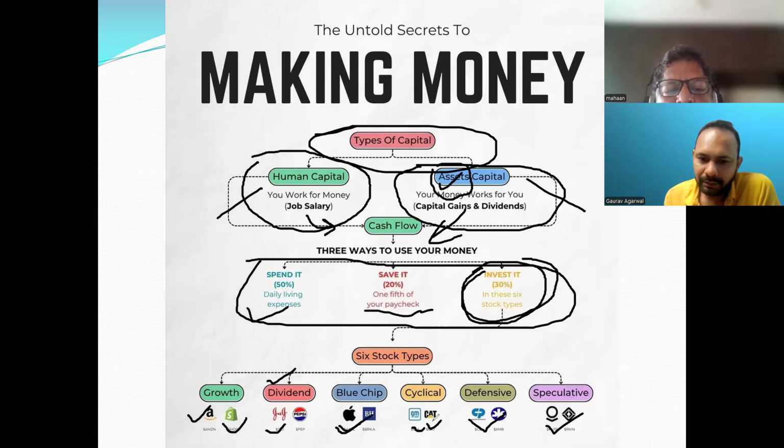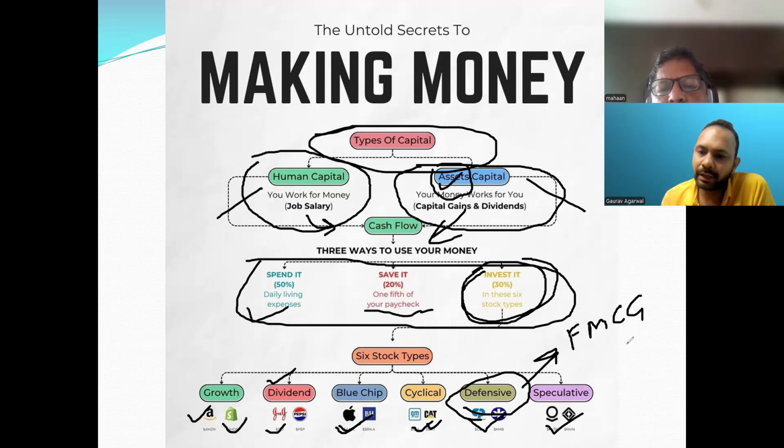So we have blue chip companies and cyclic companies, right? They have a certain cycle: for three months they will earn profit, and for the remaining three months they may not earn profit because of the market and all. These are called cyclic companies. And then we have defensive companies, right? Defensive companies are those who are getting business around the clock, like FMCG, fast moving consumer goods, like ITC, HUL, because they sell soaps, grocery, and people use these things all the year.